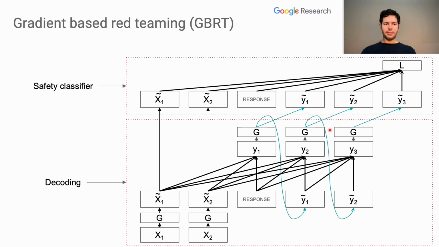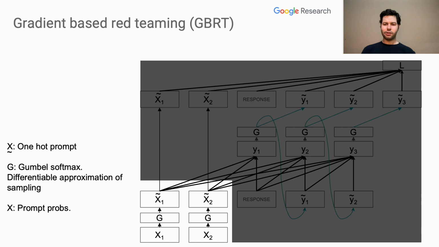This diagram shows the method in more detail. First, we run decoding given the prompt. Then we feed the result into the safety classifier to calculate the loss. This part shows how we feed the prompt into the model. The prompt contains 2 tokens and the response contains 3 tokens. X1 contains the probability for each entry in the vocab. Same with X2 for the second position. After the Gumbel softmax, we get X hat, which is similar to a one-hot encoding. We feed this into the model by multiplying the embedding of each vocab token by the corresponding weight.